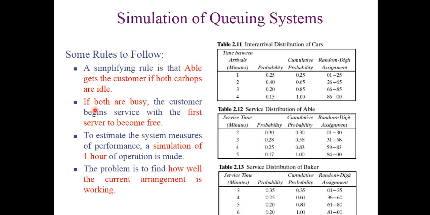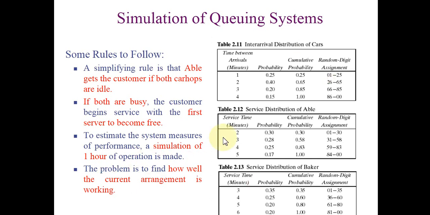The next rule is if both are busy, the customer is served by the first server to become free. Suppose both are serving other customers, and at that time a new customer arrives. Who serves the new customer is decided by who becomes free first. If Abel becomes free first, then Abel will serve the new customer. If Baker becomes free first, then Baker will serve the customer. And this is our objective, to estimate the system measures of performance.